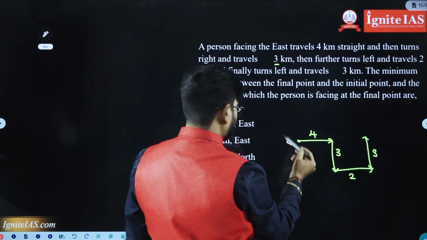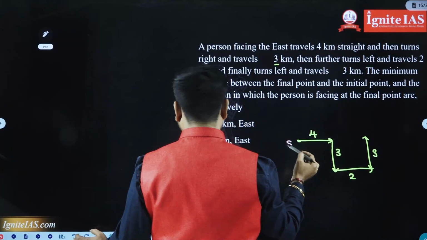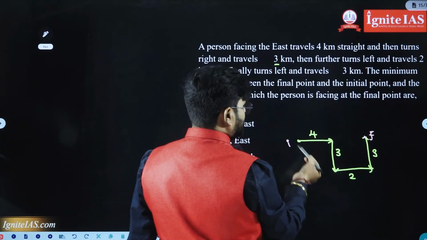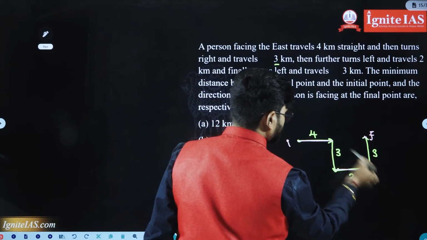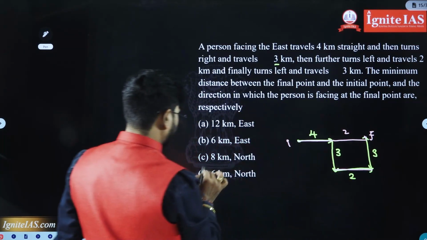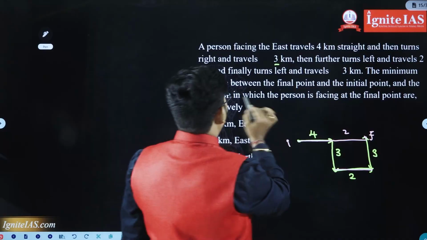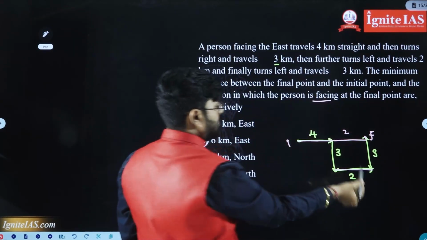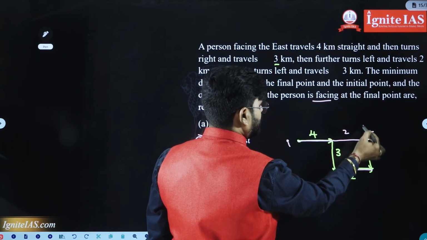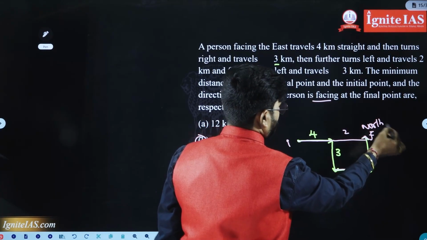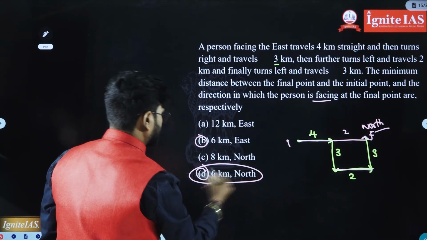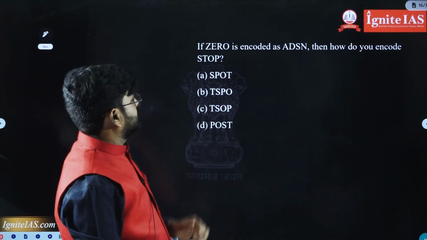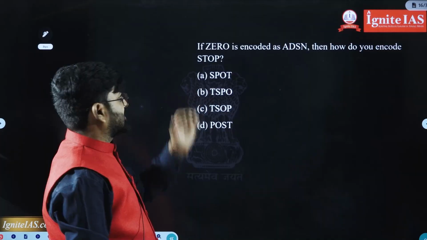This is the initial point. This is the final point. Then what is the distance? Here 4, here it is 2, total 6. Here we have 6. Now, in which direction is the person facing at the final point? The person is facing in the north direction at the final point. What should be the answer? North should be the right answer. Eliminated. Simple.